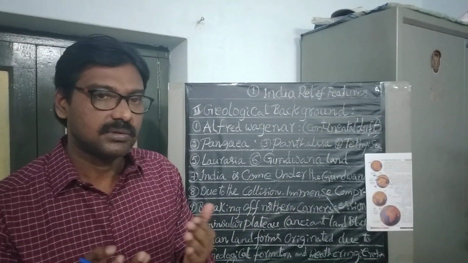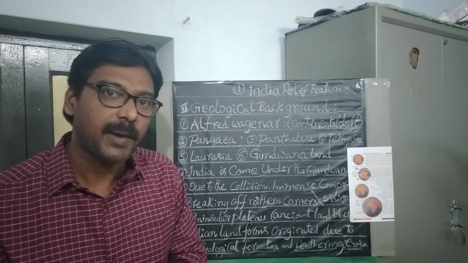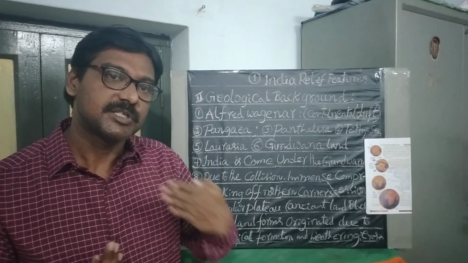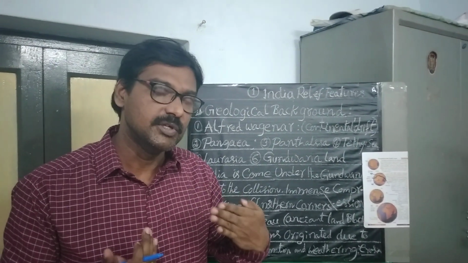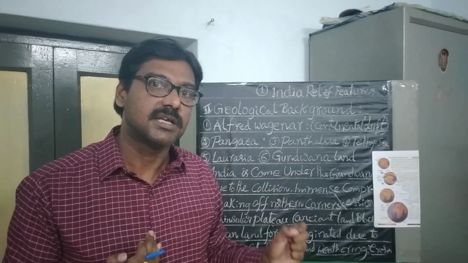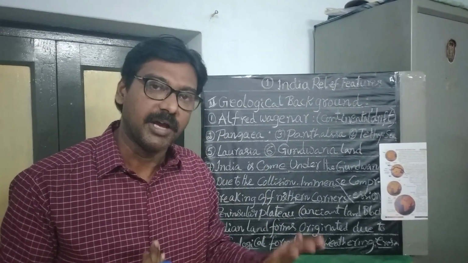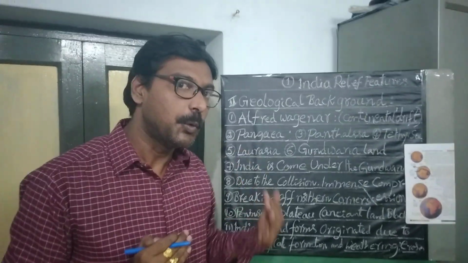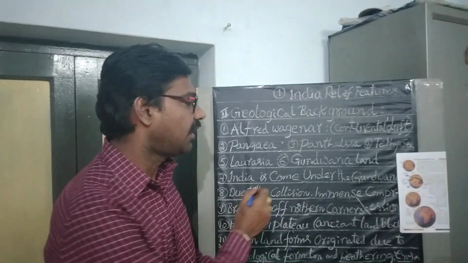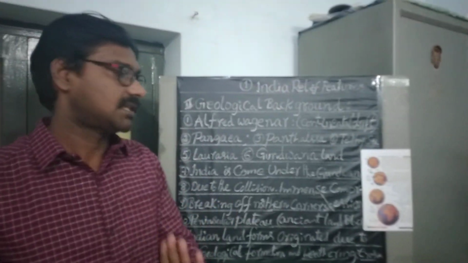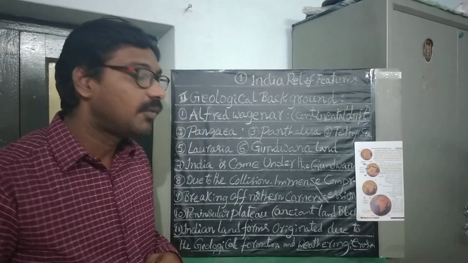Did you get my point? The massive supercontinent Pangaea was divided into two parts. The northern part is Laurasia, and the southern part is Gondwanaland.